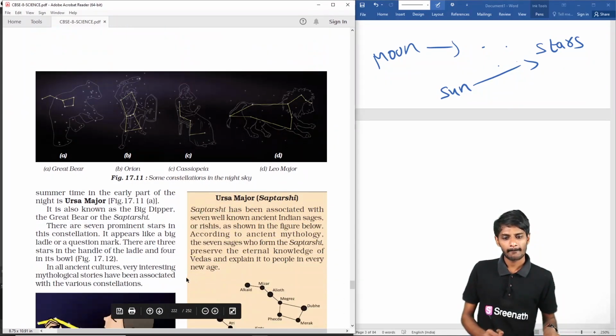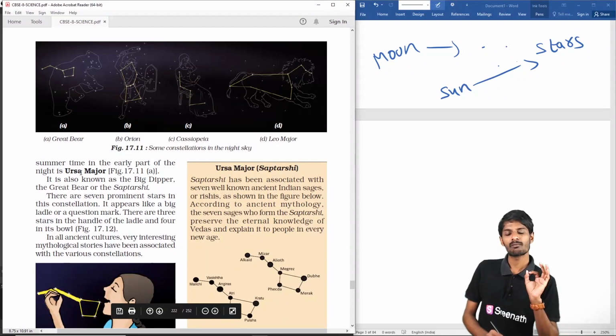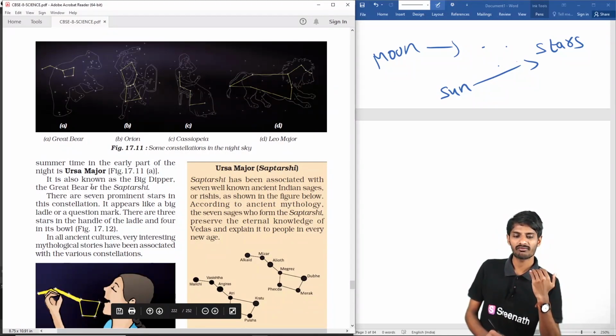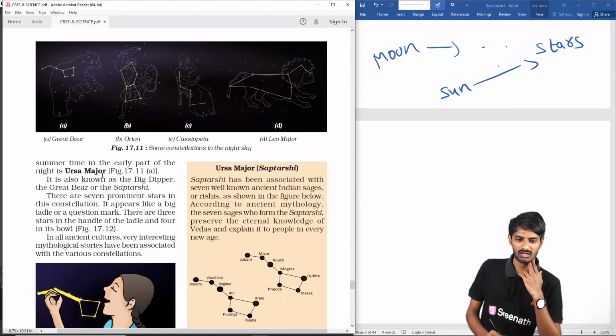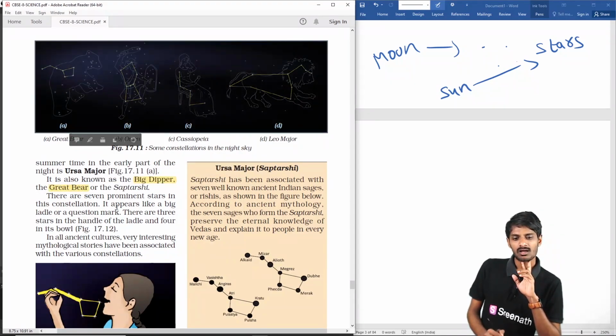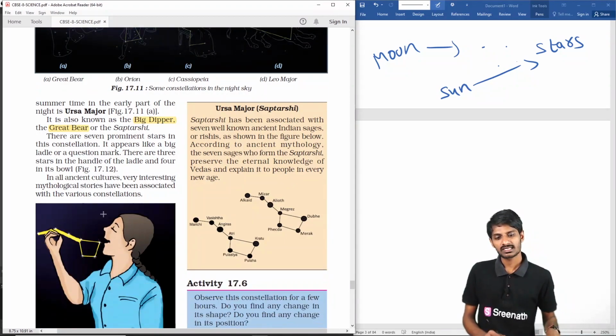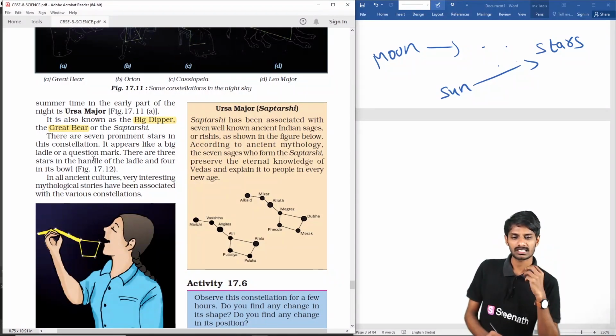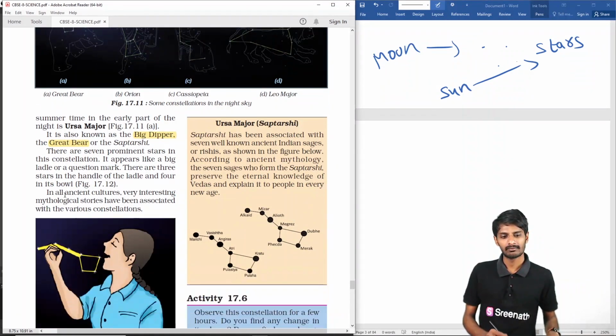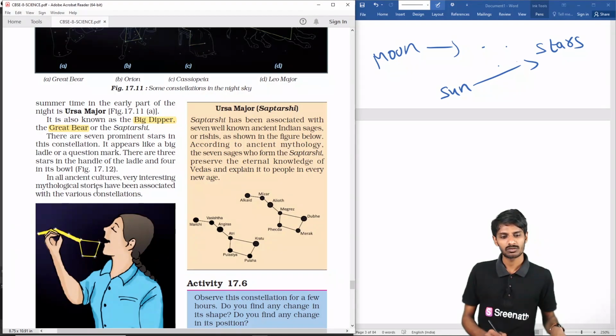In the summertime, in the early part of the night, you can observe Ursa Major. This is one of the constellations, students. It is also called the Big Dipper, and also the Great Bear. There are 7 prominent stars in this constellation, and they look like a big ladle or a question mark, students.